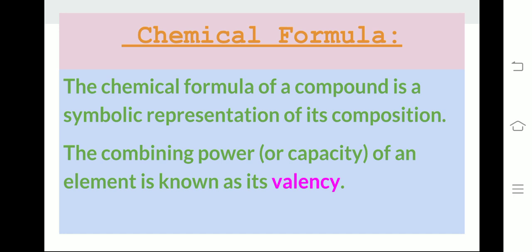Chemical formula. The chemical formula of a compound is a symbolic representation of its composition. The chemical formulae of different compounds can be written easily. To write chemical formulae, valency is very important. Now, what is this valency? The combining power or the combining capacity of an element is known as its valency. The valency can be used to find out how the atoms of an element will combine with the atoms of another element to form a chemical compound.